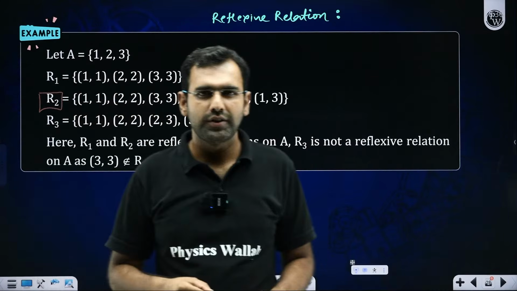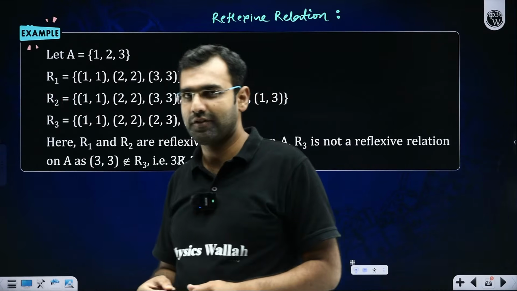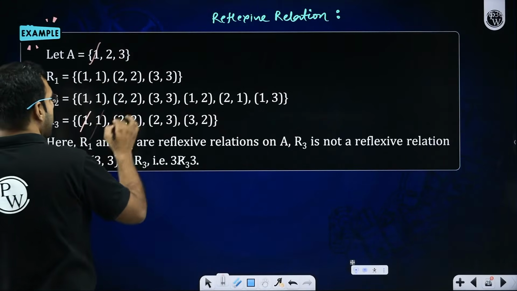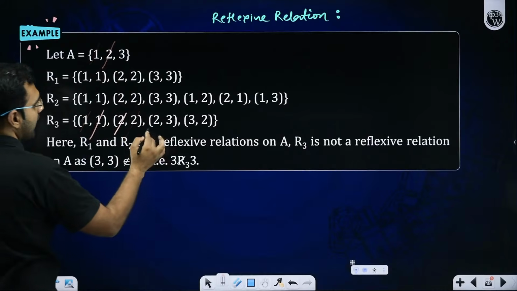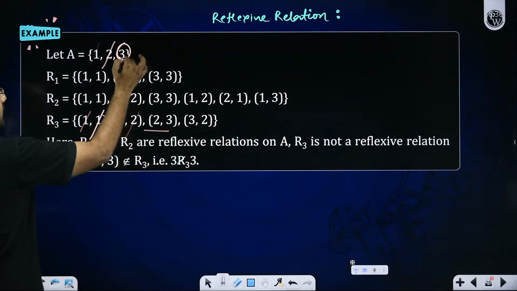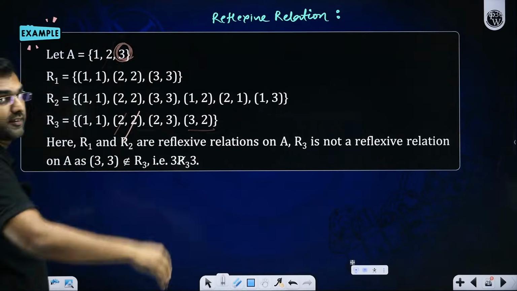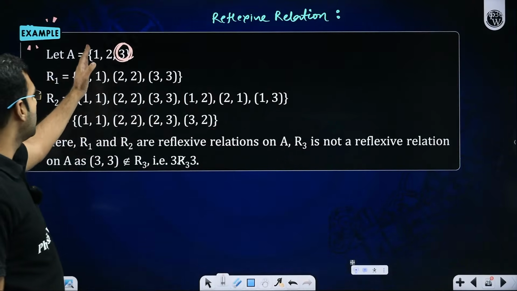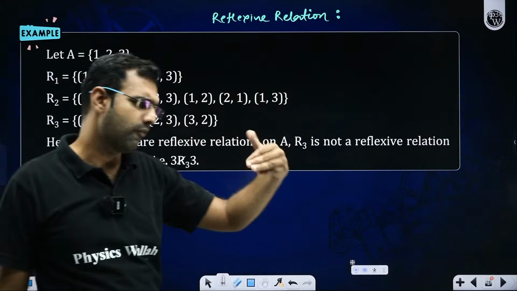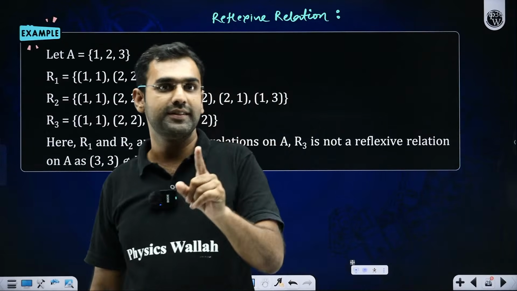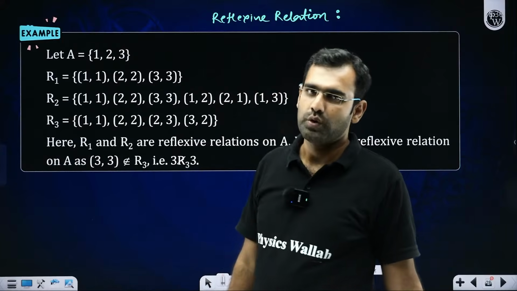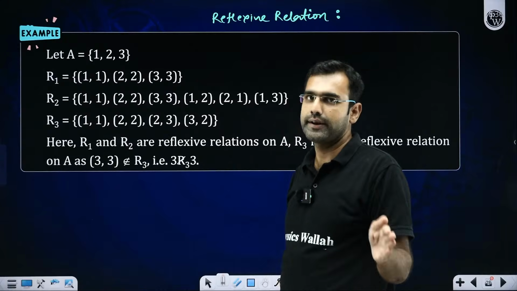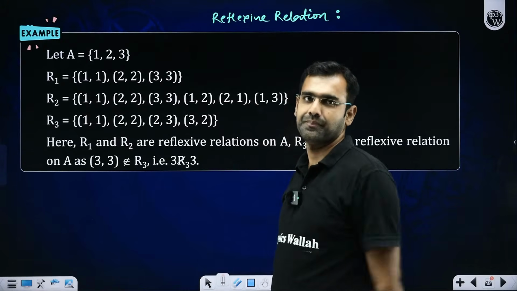But can you help me with R3, students? What do you think? Is R3 a reflexive relation? Let's check it out. R3 has (1,1), great. R3 has (2,2), great. R3 does not have (3,3). So what was the definition of a reflexive relation? A reflexive relation simply means that (1,1), (2,2), (3,3) must have been there. Apart from that, whatever is there, I'm fine. But at least these 3 elements should be there. Which means R3 is clearly not a reflexive relation.